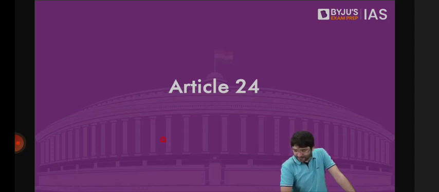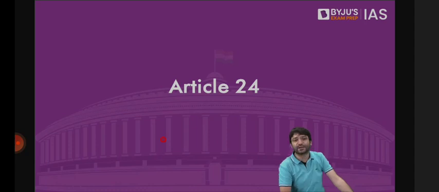So if there are so many exceptions, why is Article 22 a fundamental right and not a legal right? Because if it is not a fundamental right, if it's a legal right, that means tomorrow through an ordinary law, the parliament may say that you may be detained and you should be produced before the nearest magistrate within 24,000 years. This should not happen. That's why it's a fundamental right.